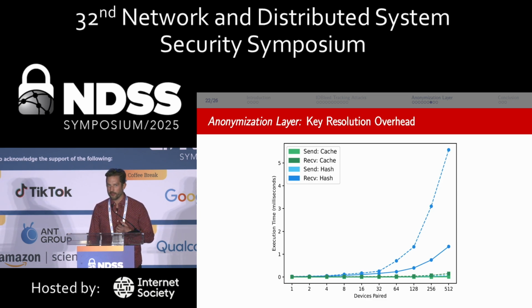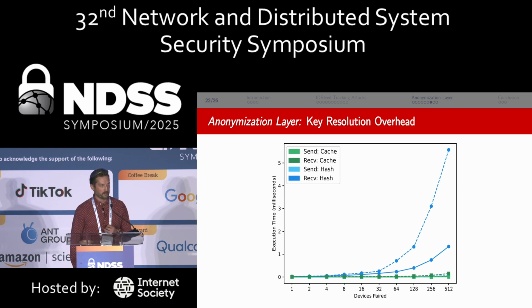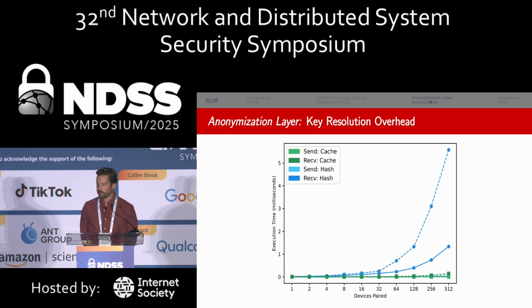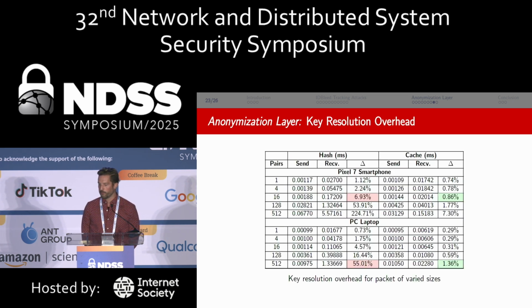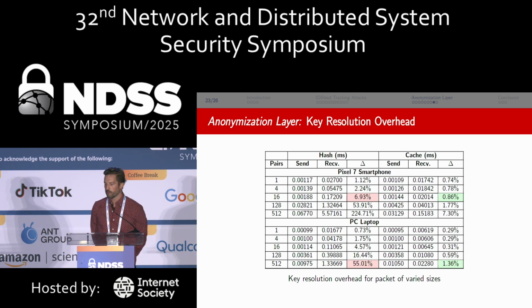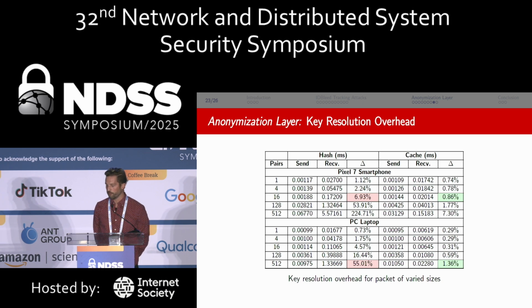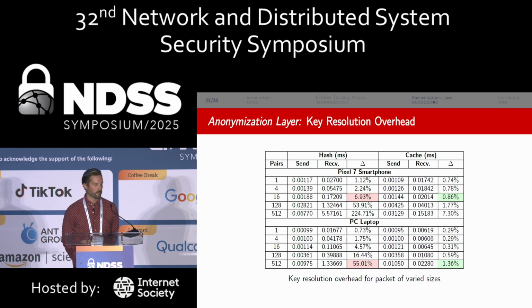In looking at our key resolution overhead, we actually have two methods. We have a hash and a cache method. The hash method is actually used in the field now, currently with BLE for IRK resolution. And we also have our new cache method. We can see from this plot, our cache method highly outperforms the hash method. Looking at a smartphone, with something reasonable like 16 pairs, we see sub 1%, where it's approximately 7% with the hash method. And on the PC, which might be representative of a server or something larger, enterprise-like, just over 1%, and then we've got 55% for the existing hash methods.